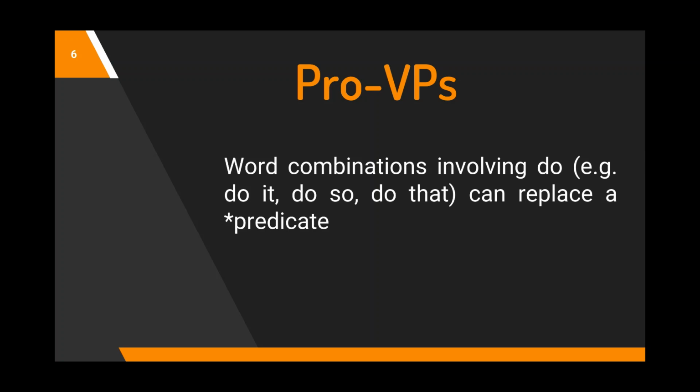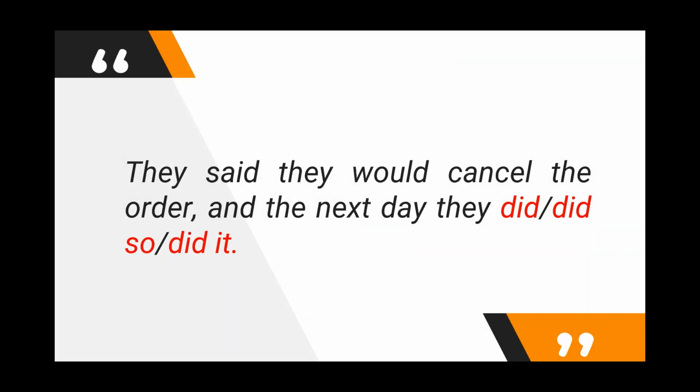Now, what are those? Proverbal phrases are word combinations involving do, as in do it, do so, do that. And they can replace a whole predicate. Let's consider a few examples.